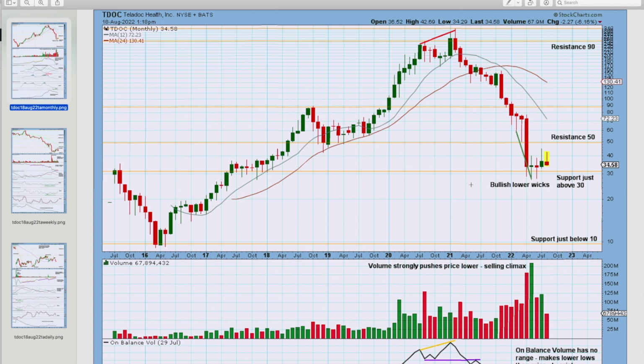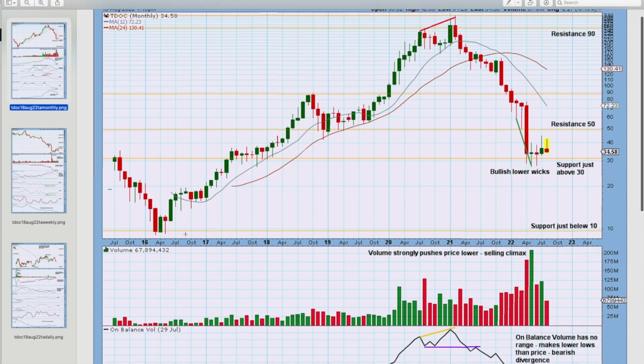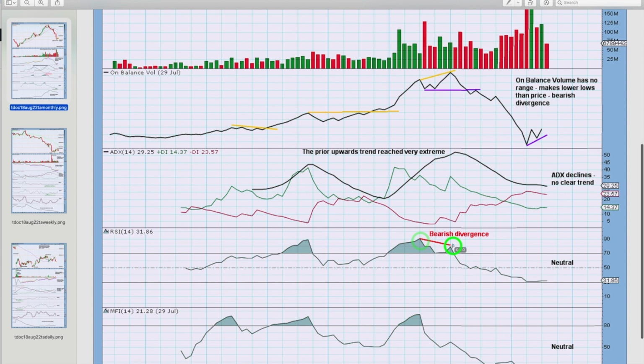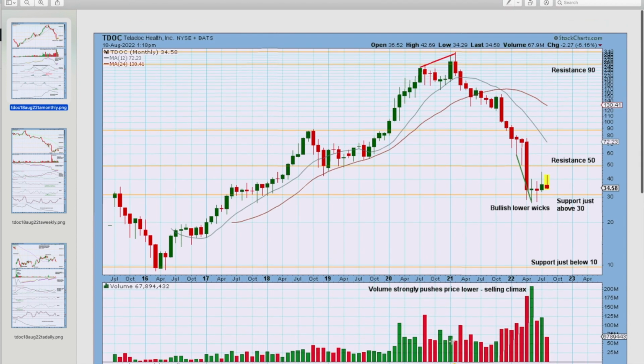I'm going to do monthly, weekly and daily charts. This is the entire high price history of Teladoc Health, or TDOC, from its inception back here. It made a low here and it went on a huge bullish run, and now a bear market. What goes up must come down eventually. At this low, I see this piercing pattern. I haven't noted that, and here I see a dark cloud cover with a bearish upper wick and bearish divergence between price and both RSI and money flow index. I haven't noted that. That's okay.